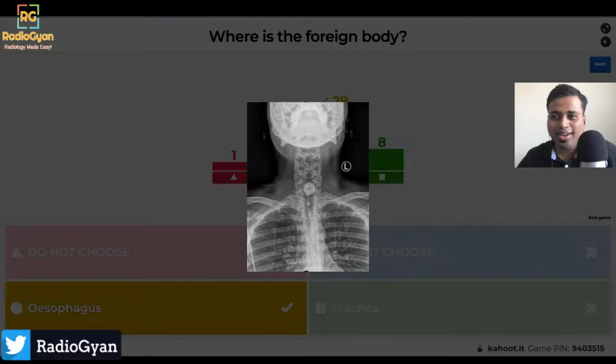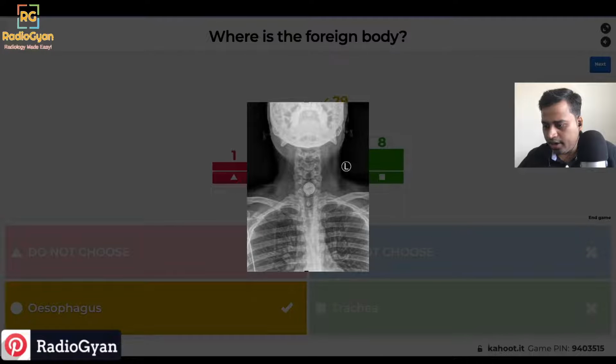Does anybody know what this foreign body is? That's also a very commonly asked question. What is one of the most common foreign bodies that we see in the esophagus or trachea in pediatric patients? In the lung, I think groundnuts, peanuts and any forms of nuts get lodged very commonly in the bronchi. But these ones in the esophagus and trachea, so button batteries, that's excellent.